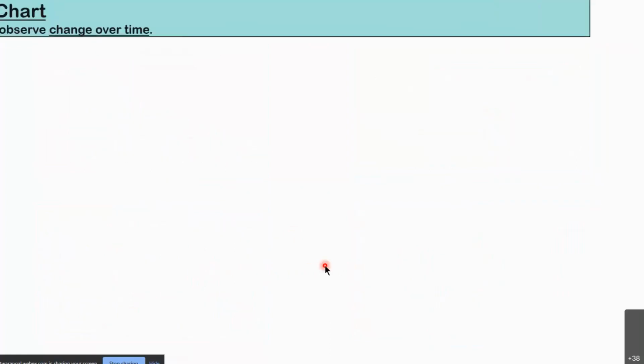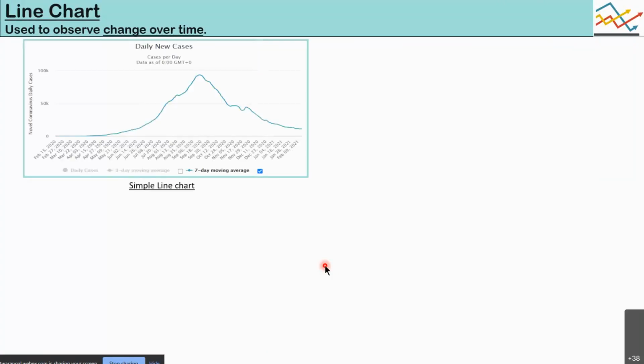Moving on to the next type, we'll see a line chart. We use line charts to observe change over time in a particular measure. Again, there are different types to it. So first we'll look at a simple line chart.